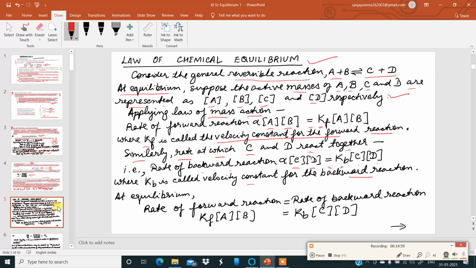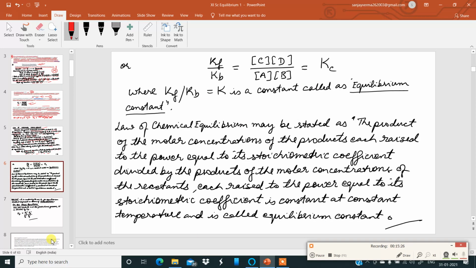Now at equilibrium, keep in mind, always at equilibrium, the rate of forward reaction is equal to the rate of backward reaction. Hence, we can say Kf times the product of concentration of A and B is equal to Kb times the product of concentration of C and D. That is according to the law of mass action at chemical equilibrium. This is an equation over here. Now I rearrange this.